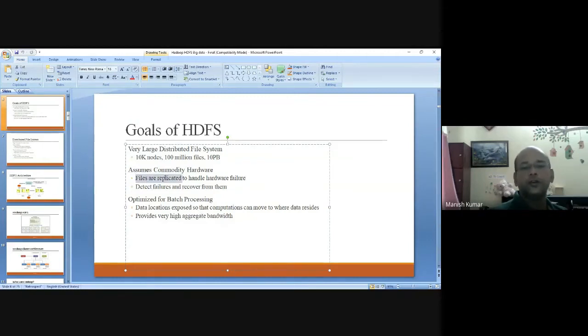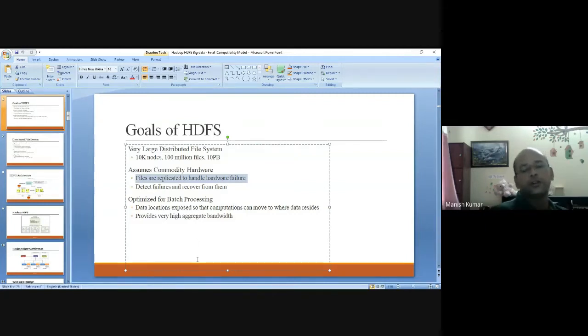This is very much built for handling failure, where the files may be replicated across the nodes. Not only within the racks, it can be replicated across racks also.